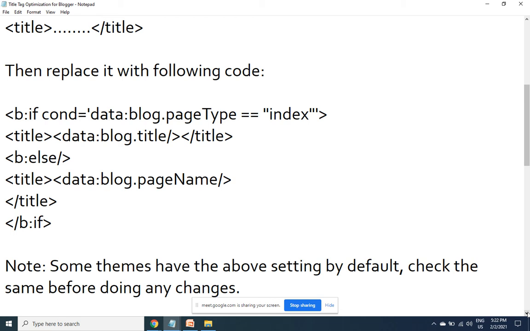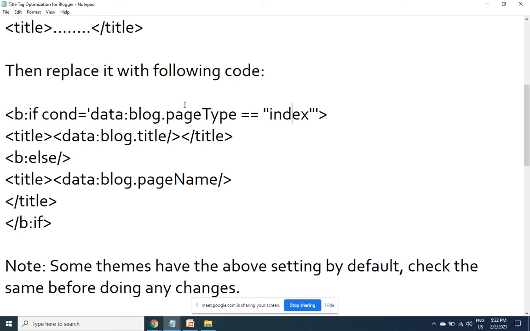This code has got an if else condition. If the page is the index page, index means home page or the first page of the website or the face page of the website. So in case my page is the face page, then get my website title as the title tag, no problem, no harm.